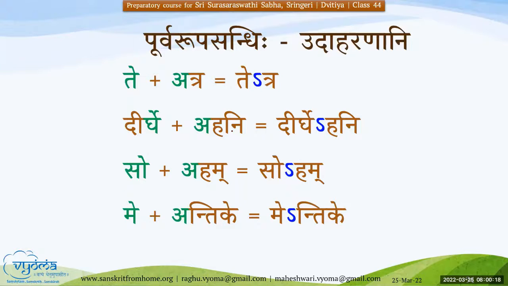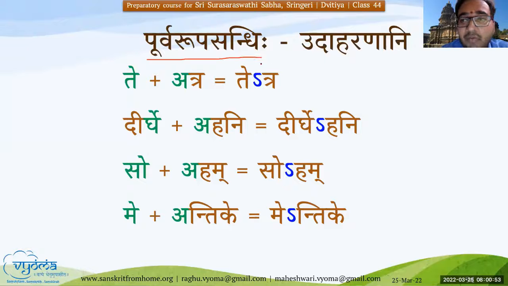Te atra, tetra. Dirghe ahani, dirghehani. Saha aham, soham. Me antike, mentike. Dhanyavadaha. I'll tell a few more things about this, which is very important here. Te plus atra, for example, initially if you see A is there and then any swara is there, so Echoya Vayavaha, that is Yanta Vanta Sandhi, was also possible. But since this Sandhi is very strict and does not have any other place of occurrence, this overrules Yanta Vanta Desha Sandhi. And hence here it is Tetra.